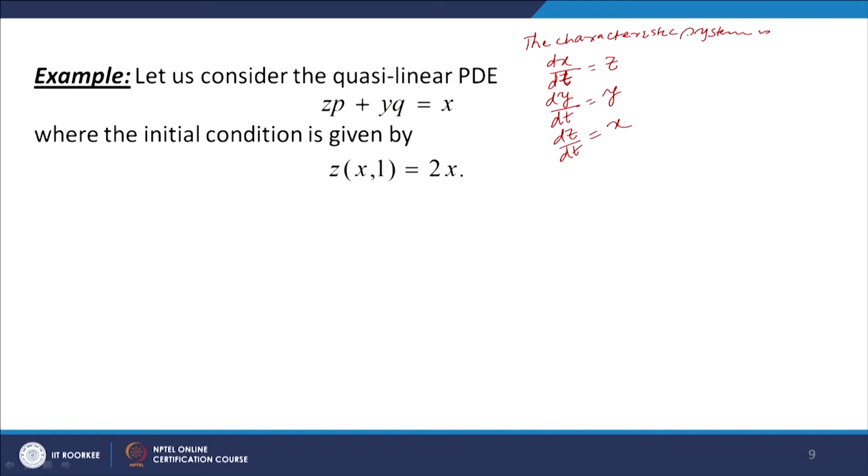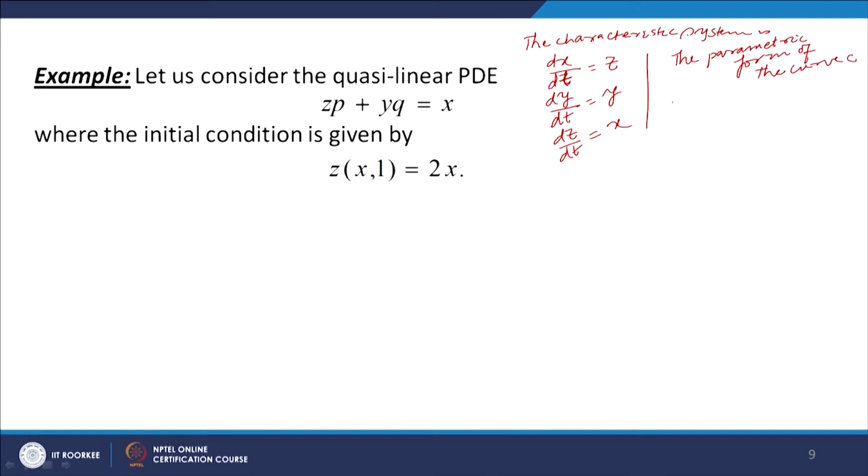dx/dt is equal to p, which is z, dy/dt equal to q, which is y, dz/dt which is equal to x. And let us parameterize, the parametric form of the curve C. So, what do we do?